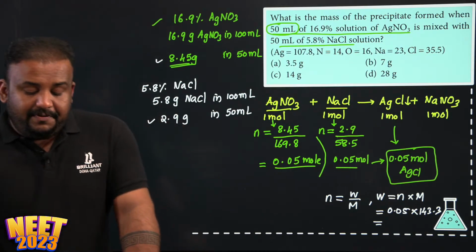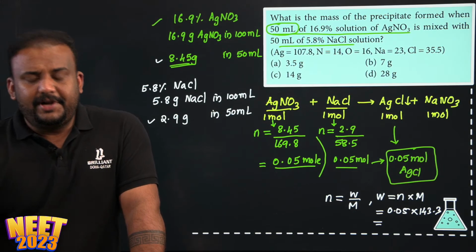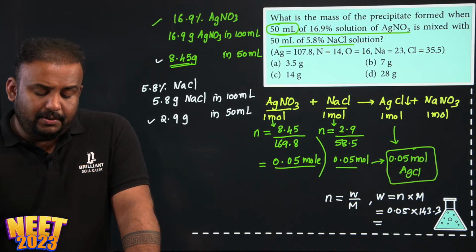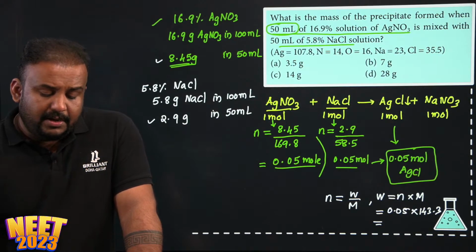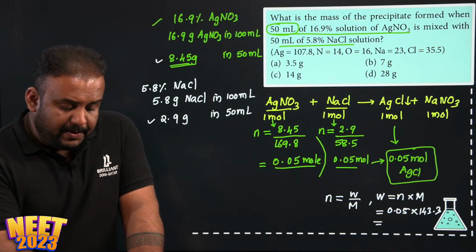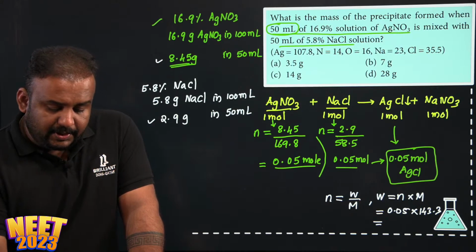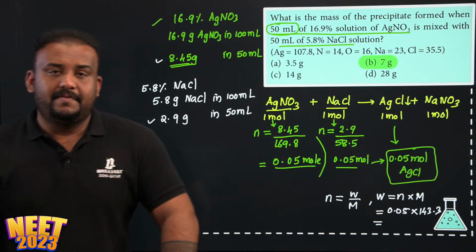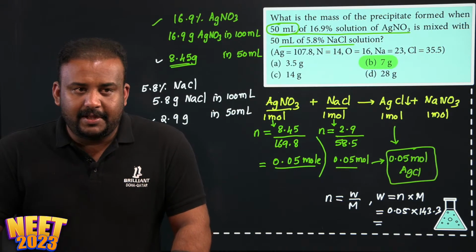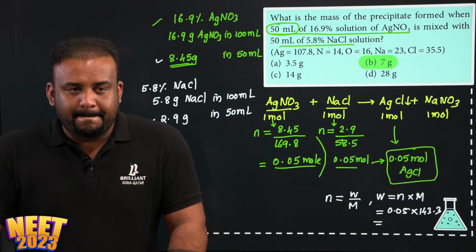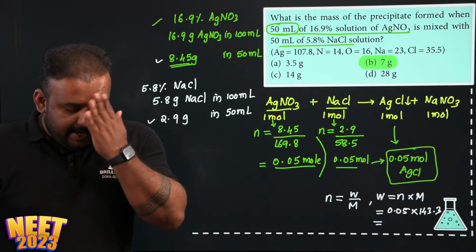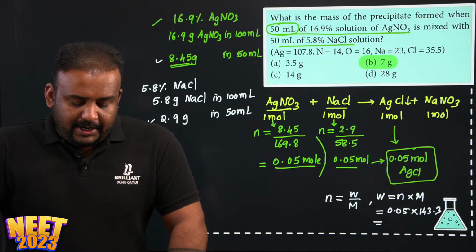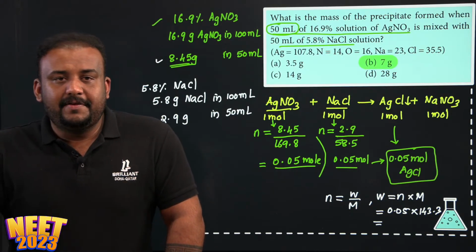So 0.05 into 143.3. You don't need to exactly multiply, just approximate and see. You can take 140 into 0.05 will be around 7. Yeah, you have an option close to that. So option B will be the amount of AgCl formed, the precipitate formed. Is it clear? So that is the total mass of the precipitate formed.